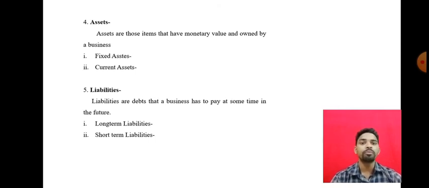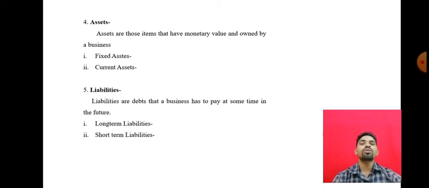Machinery, building, land, furniture. Okay, and the furniture includes what? Table, chairs. Whatever the furniture is, it will come under the fixed assets. Machinery works for a long time, it means working more than 5 years. Land is permanent. Building is also permanent. Furniture, once we take it, we use it again and again for long term purpose. Okay, so it means what? It is the fixed assets of the business.